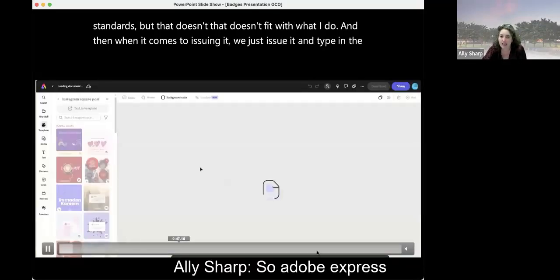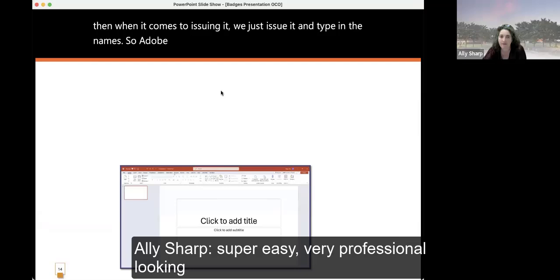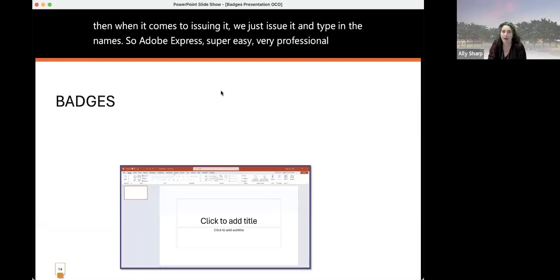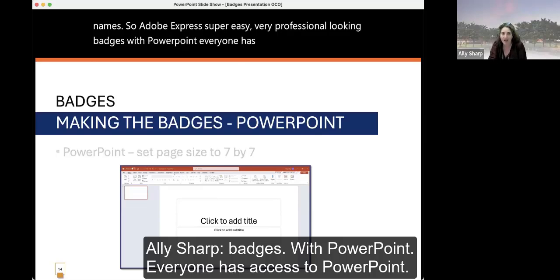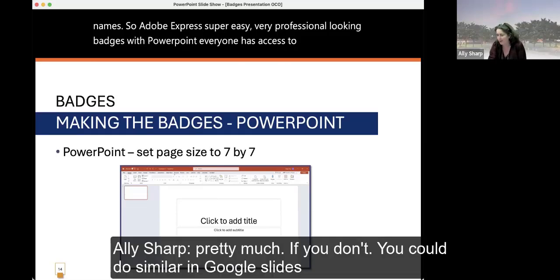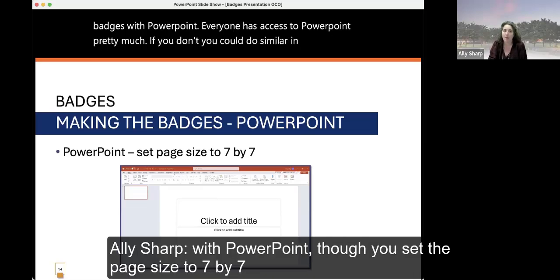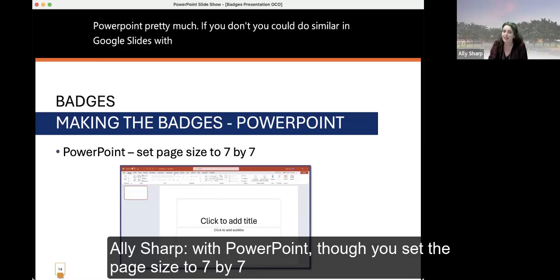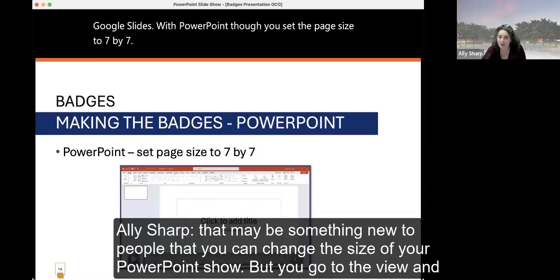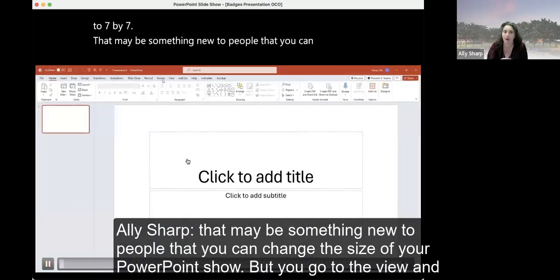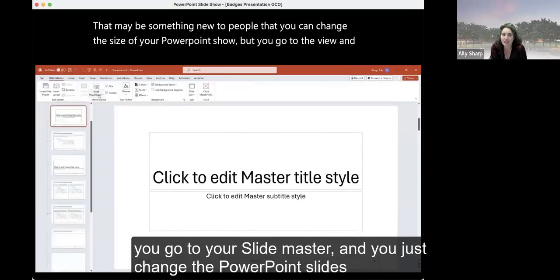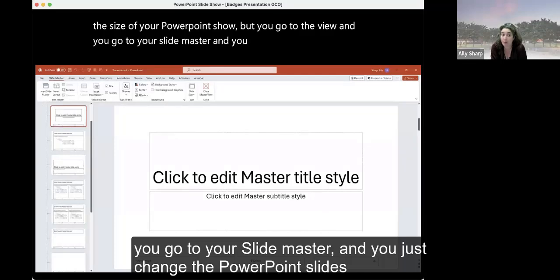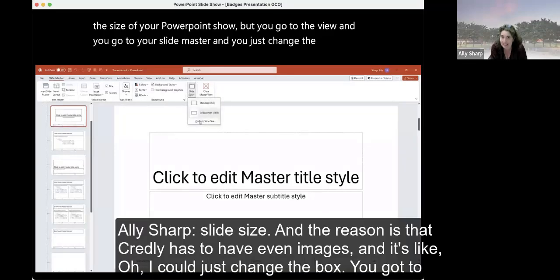So Adobe Express, super easy, very professional looking. Badges with PowerPoint. Everyone has access to PowerPoint, pretty much. If you don't, you could do similar in Google Slides. With PowerPoint, though, you set the page size to 7 by 7. That may be something new to people, that you can change the size of your PowerPoint show, but you go to the view and you go to your slide master and you just change the PowerPoint slide size.